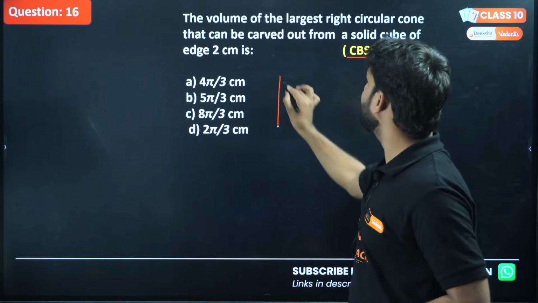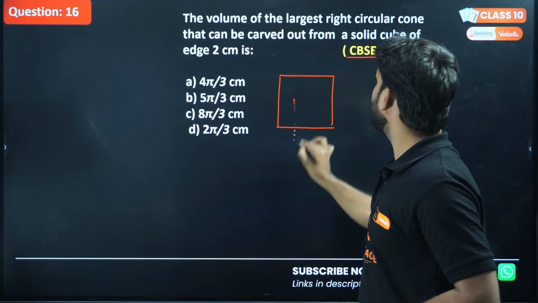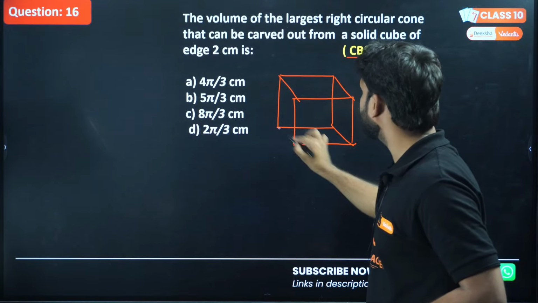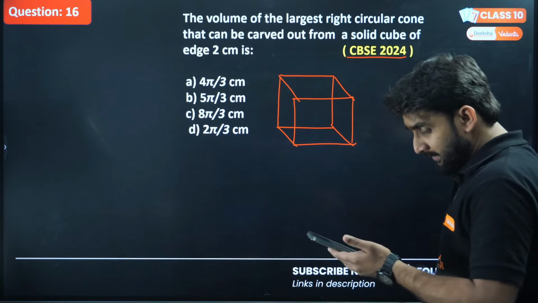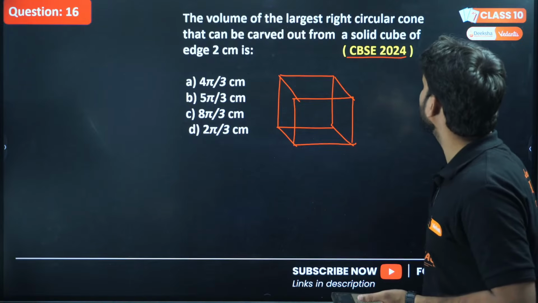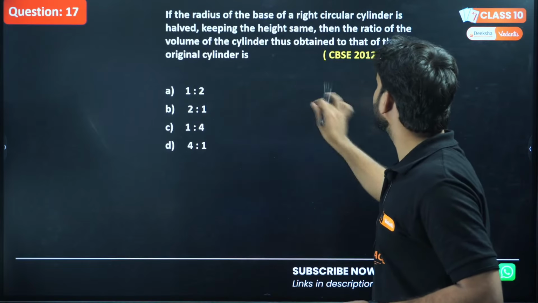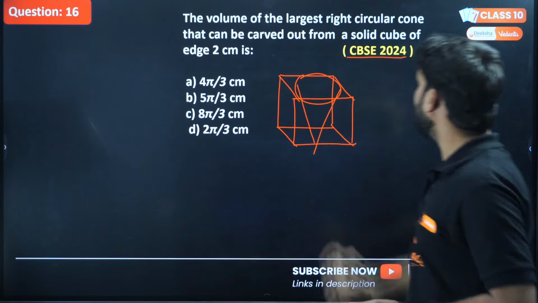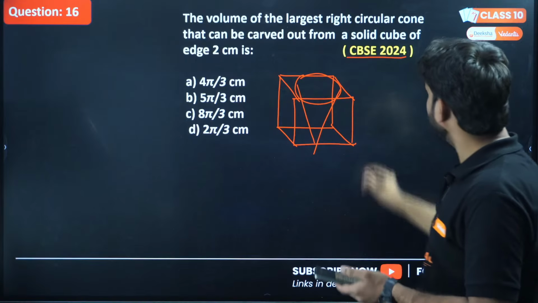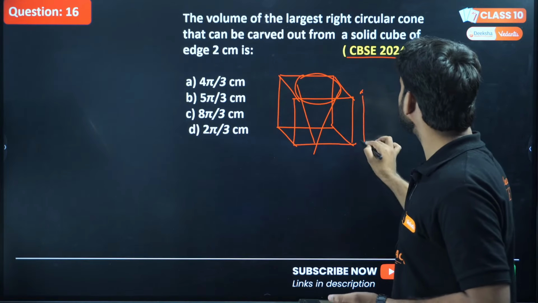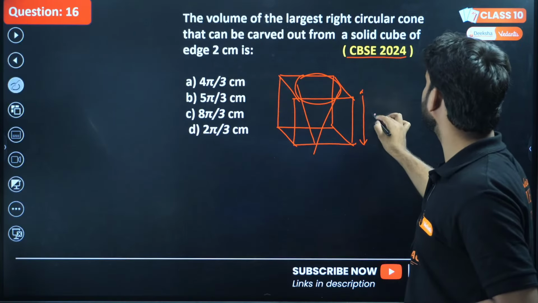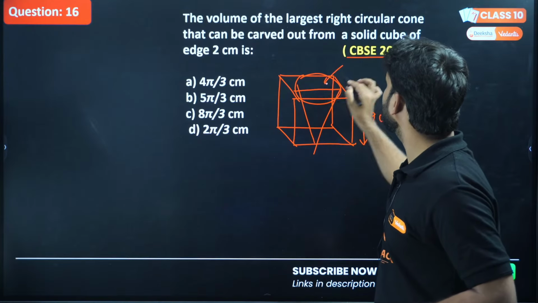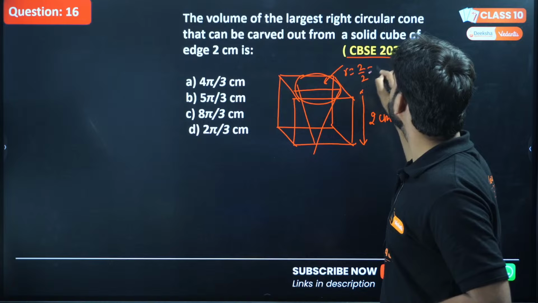Very good. So there is a solid cube. Let's say this is a cube here, and I'm carving. Carving means cutting. Option D, let's check. And there is a cone here, I'm cutting this cone from the cube. So what will be the height of the cone? The height will be just equal to the edge length, so this will be 2 centimeter. And if the diameter is again 2 centimeter, the radius will be 2 by 2, which is 1 centimeter.